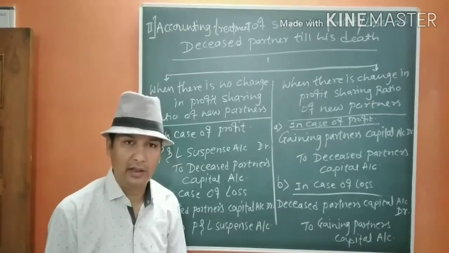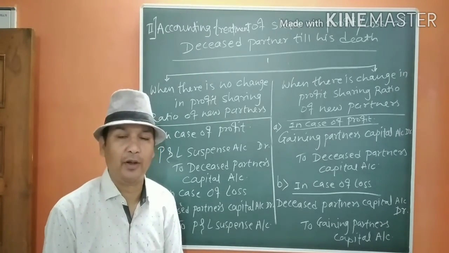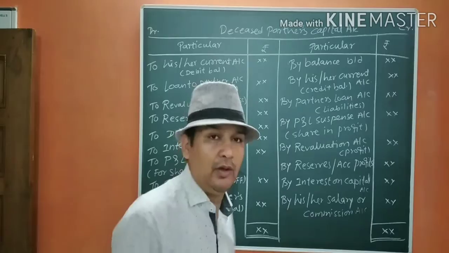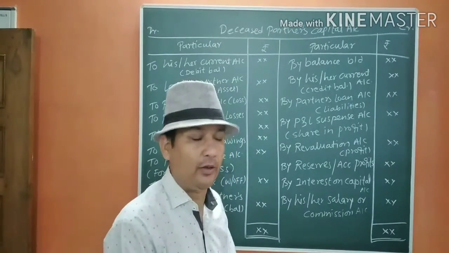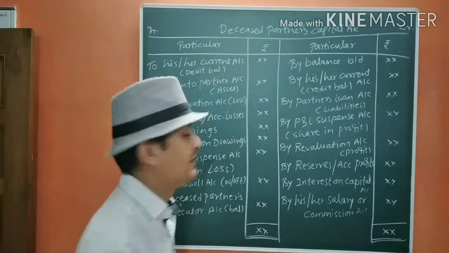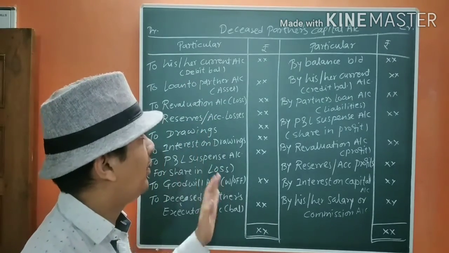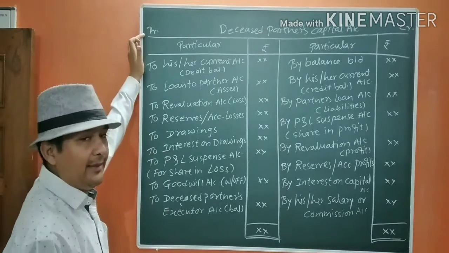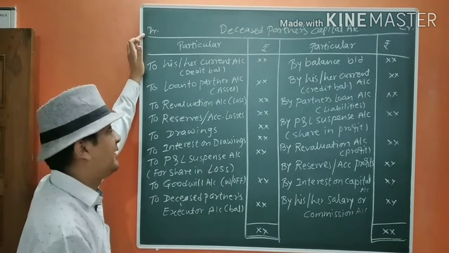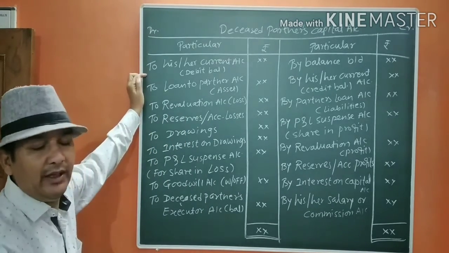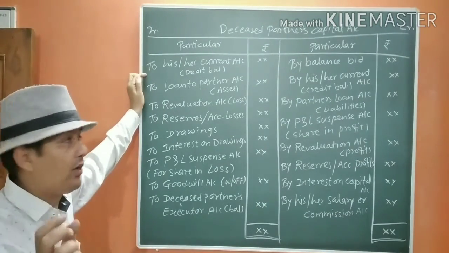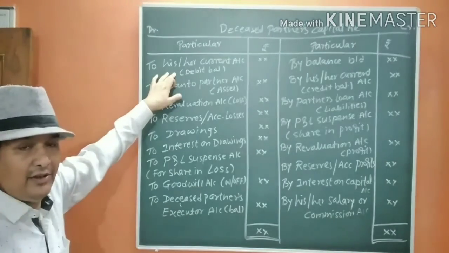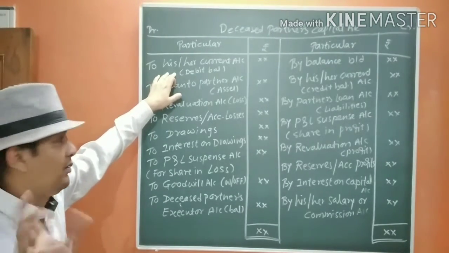Now, after this, we are going to see the format of the deceased partner's capital account. If you see the debit side of the deceased partner's capital account, we are going to take his or her current account balance, that is debit balance, which is existing in the balance sheet.